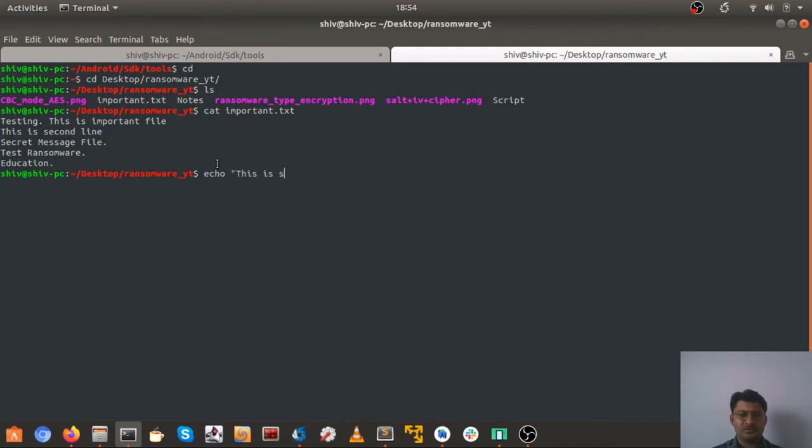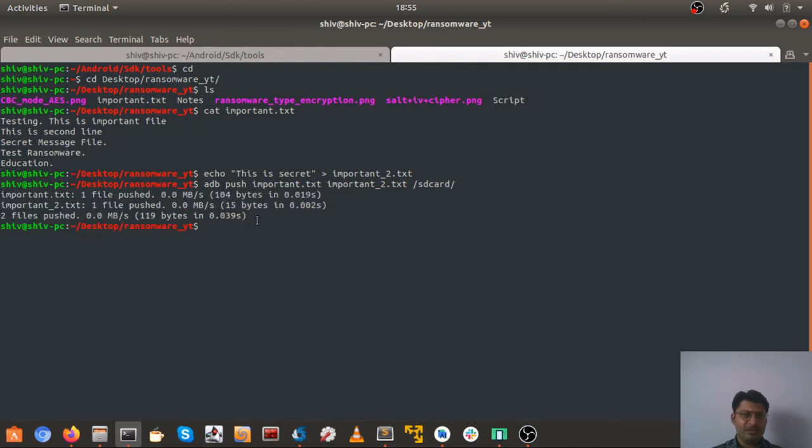This is secret, and we'll call it important2.txt. Now let's place these two files into the SD card, important.txt and important2.txt, and push.